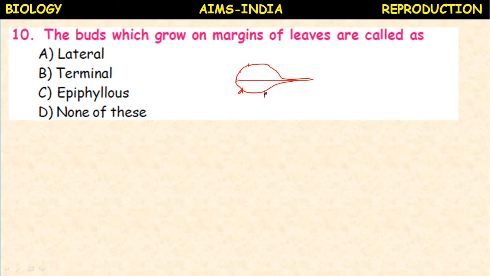These epiphyllous buds germinate to produce new plants. They produce roots when you cut this portion and place it in the soil, or these buds by themselves detach from the leaf, fall in the soil and grow as an independent plant. Such buds are called epiphyllous buds.